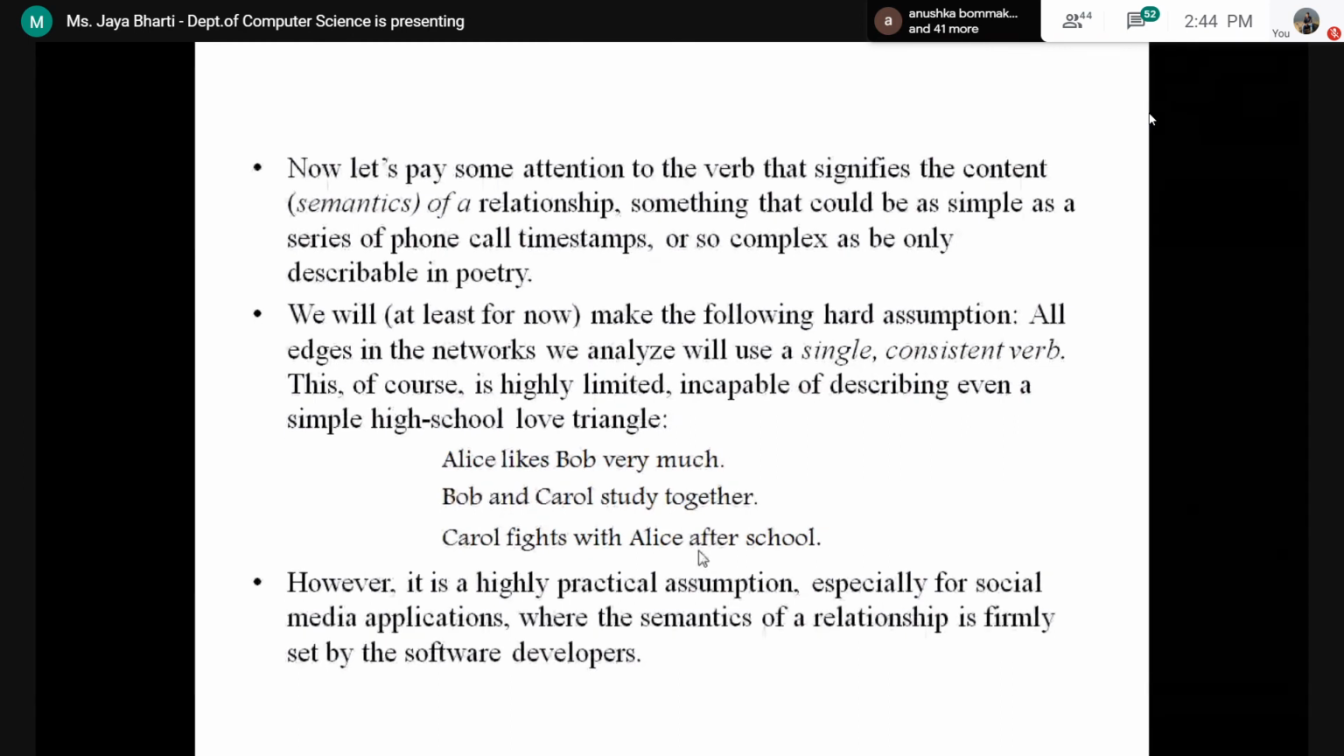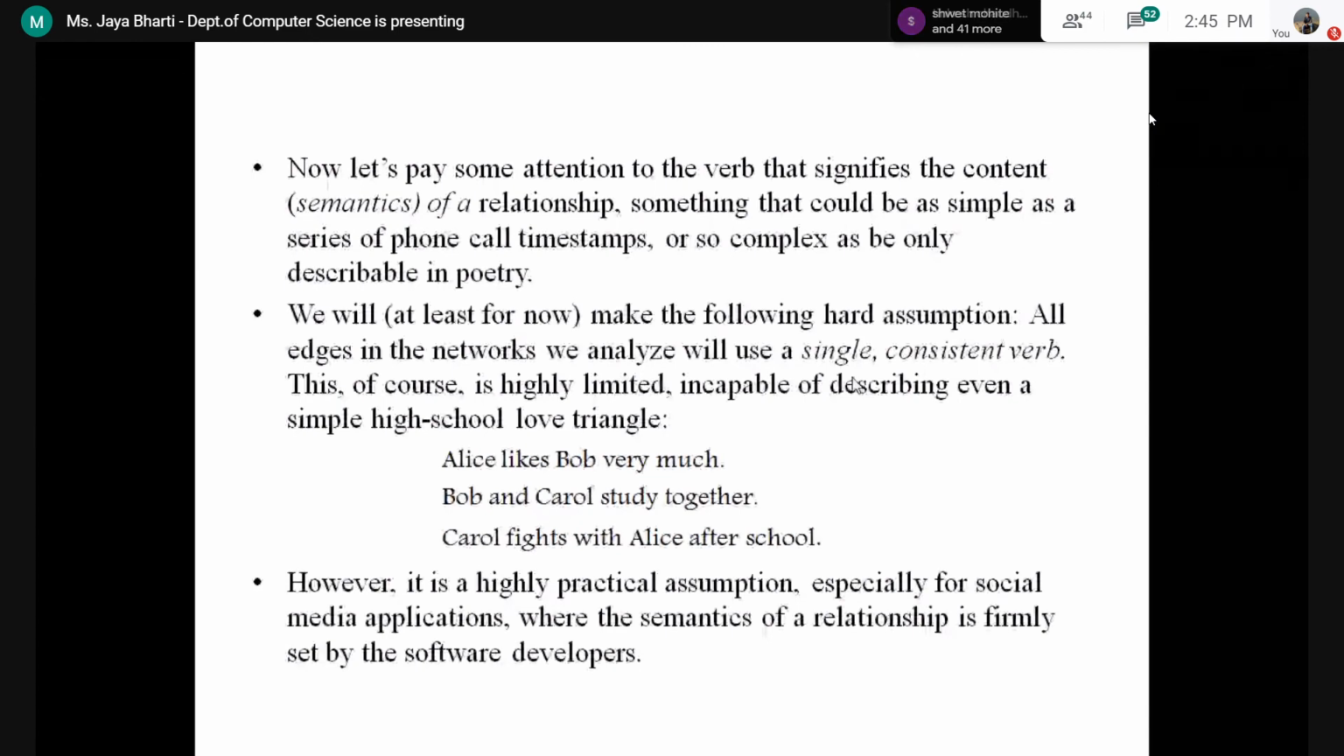However, it is a highly practical assumption, especially for social media applications where the semantics of the relationship are formally set by the software developers. Otherwise, if we have this kind of assumption in general, then we are not going to be able to show any relationship or any kind of social network.